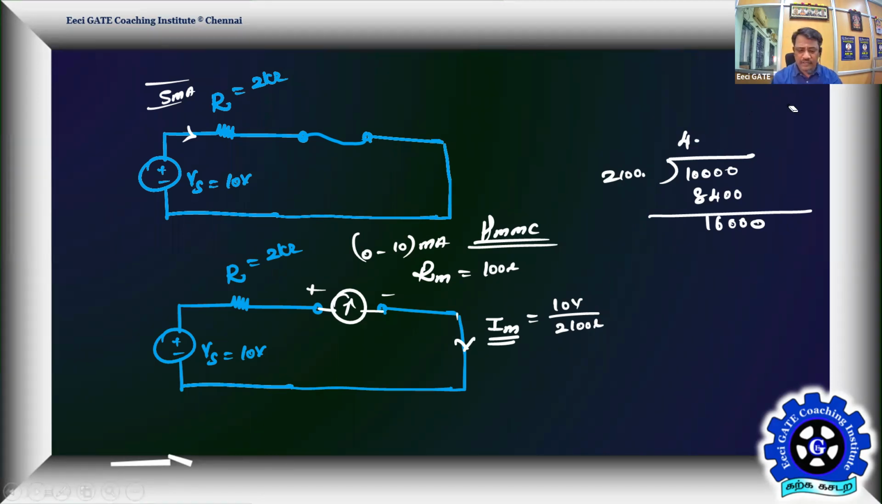Milliamps: 2100 ohms, you're dividing 10,000 by 2100 ohms. It's milli, I already converted the volt into milli, so the result is going to be in milliamps. Now I have 16,000, which means approximately 8 times. Let me try 8 times 2100, which will be around 16,800. I only have 16, so let me go for 7.